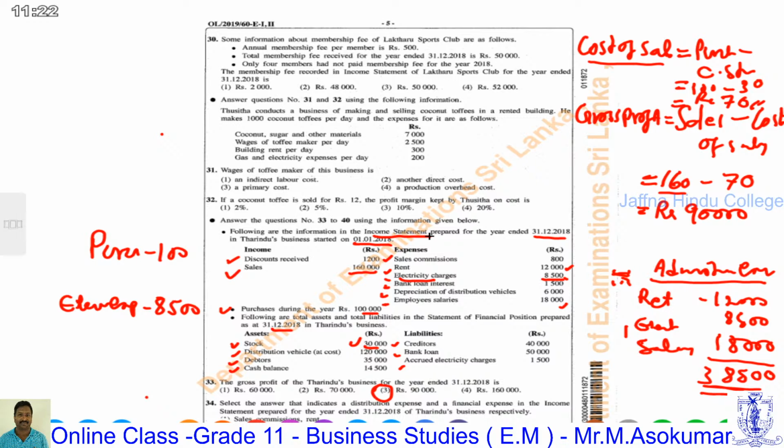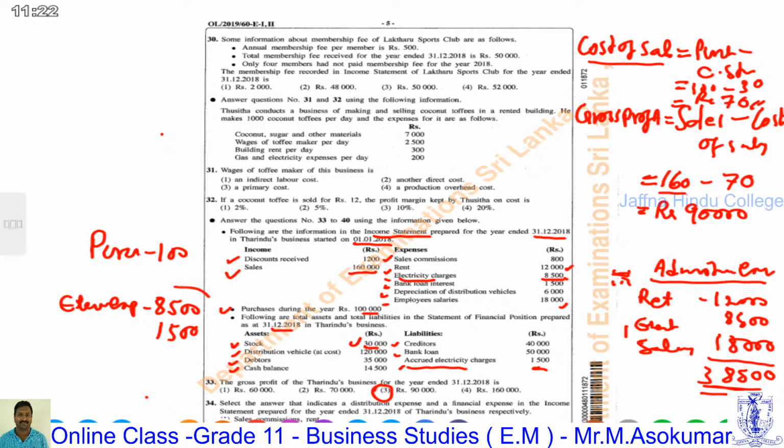But then given under the liability, accrued electricity charge 1,500. It means it's an obligation. It's to be paid in future, not paid as cash. Therefore, it is considered as current year-end accrued expense as liable.